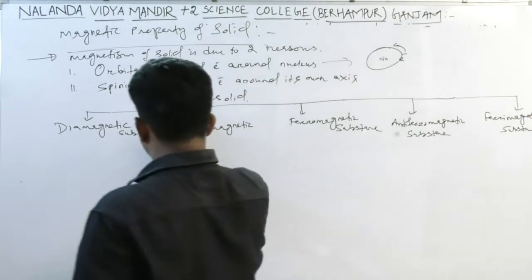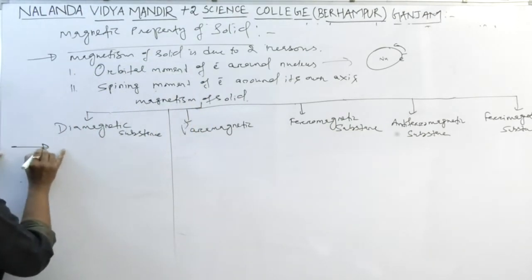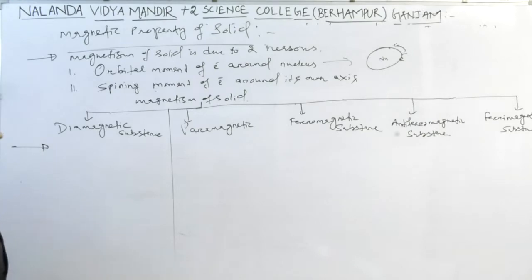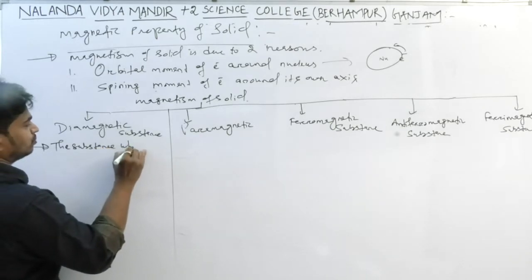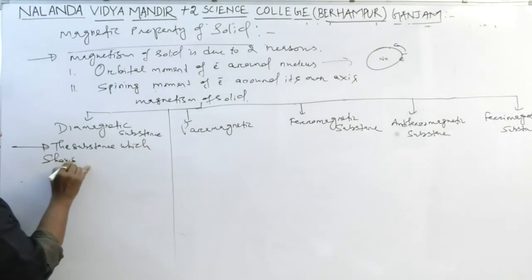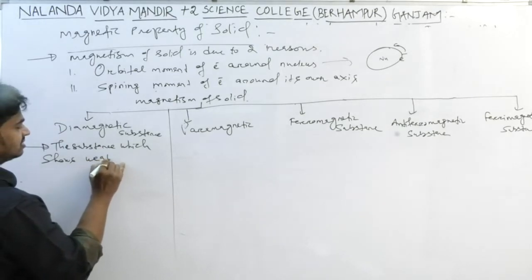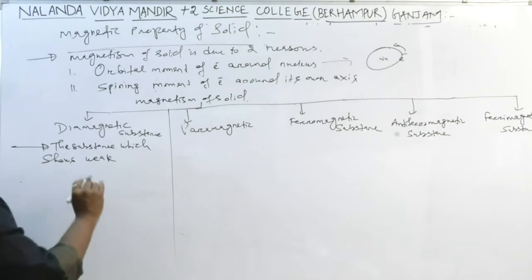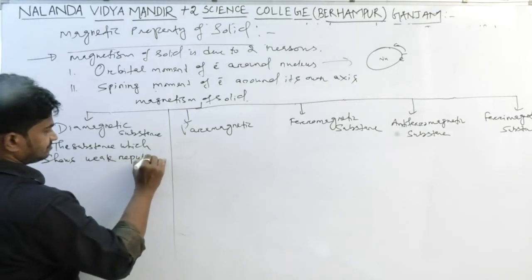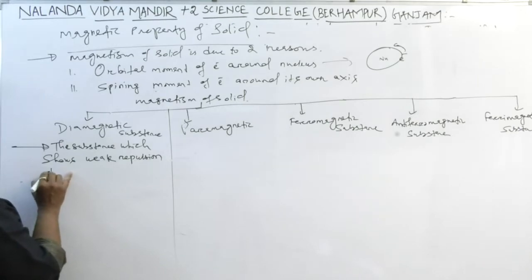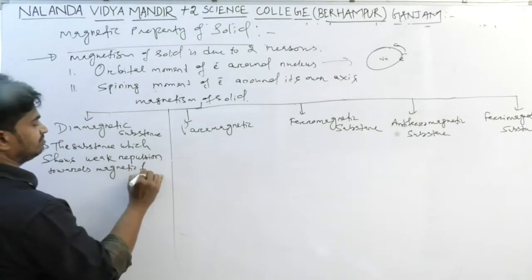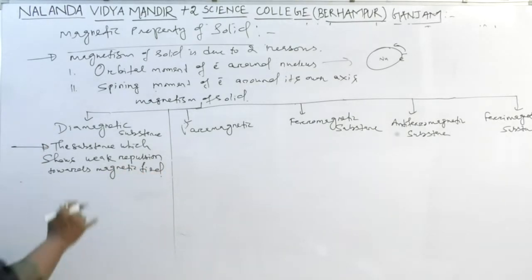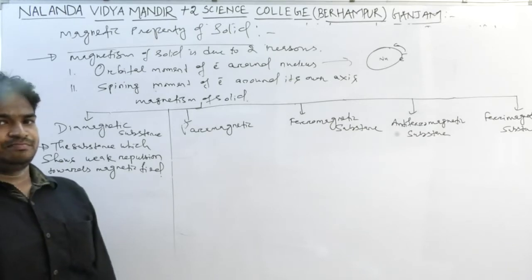The first one, diamagnetic substance, is a substance which shows weak repulsion towards a magnetic field. For this substance, all the electrons present inside it are paired electrons.